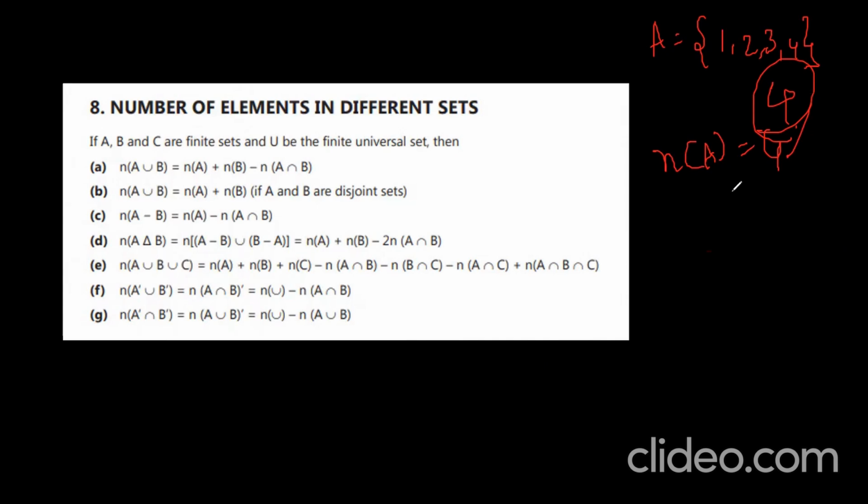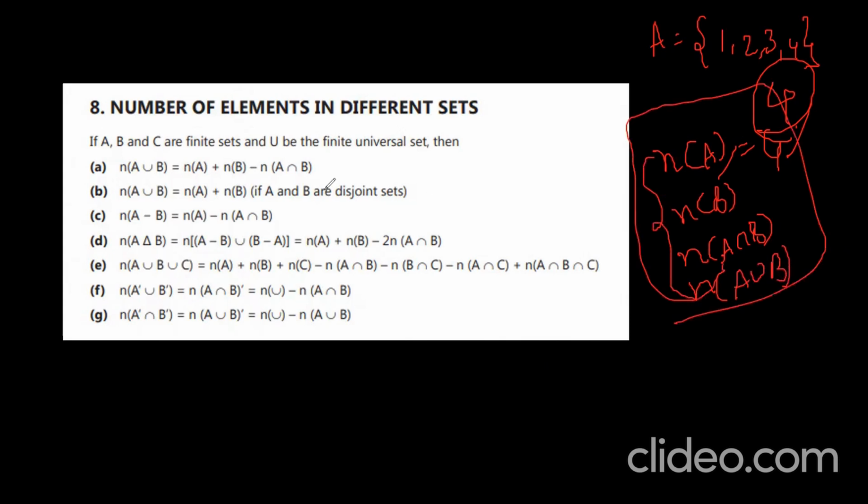Okay, understand? So N of A, N of B, N of A intersection B, and N of A union B. If you relate all these four quantities, then you will get it in this manner. N of A union B is equal to N of A plus N of B minus N of A intersection B. Okay, got it? Very good.